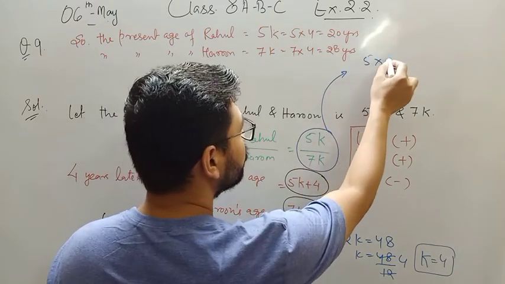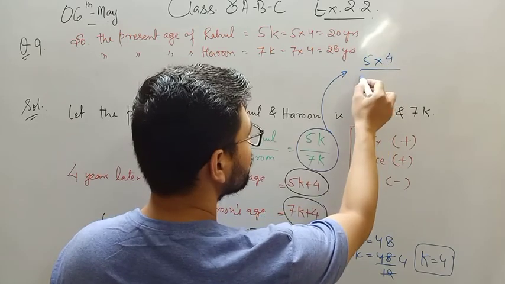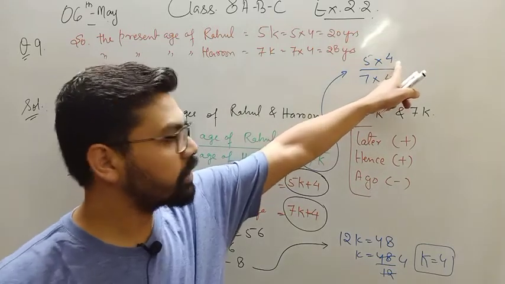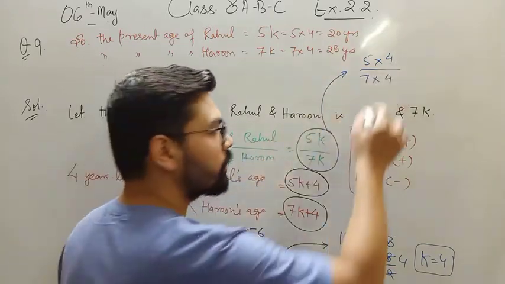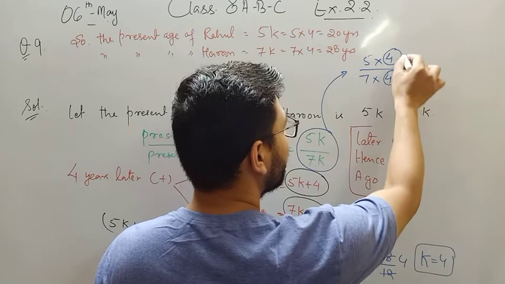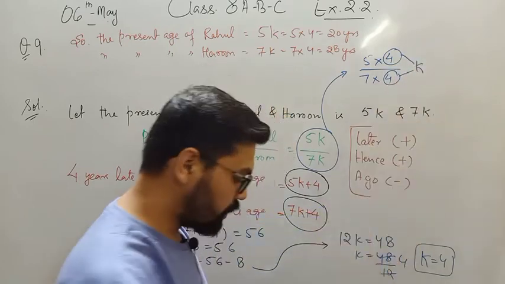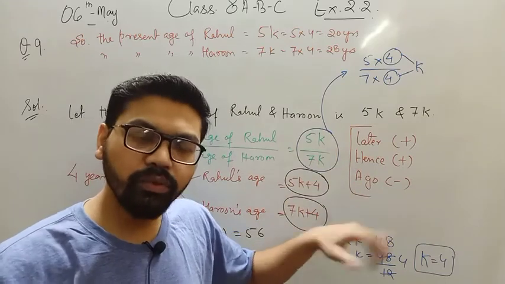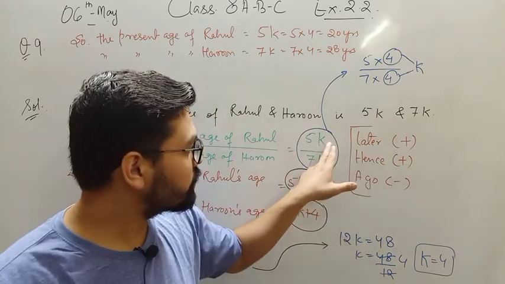5 into 4, 7 into 4. But initially I don't know what is the value of k, that's why I've just put this as k. बेटा इनिशियली तो हमें नहीं पता ना कि मल्टीप्लिकेटिव फैक्टर क्या है इसके साथ. That's why to just consider those things I just write k here.